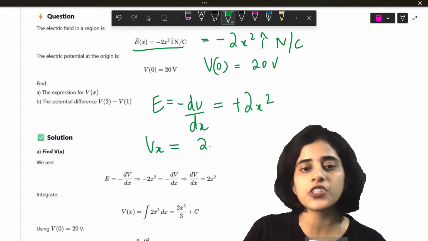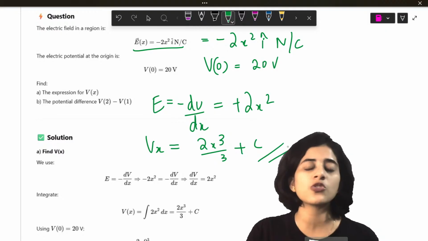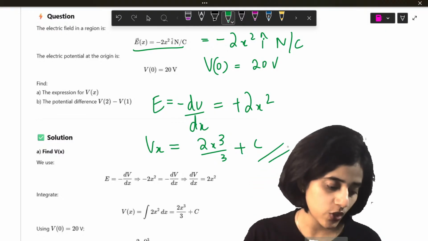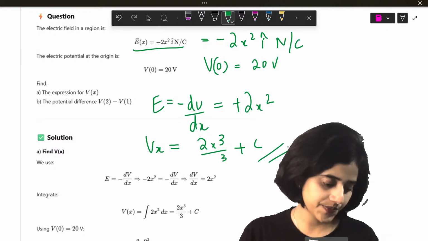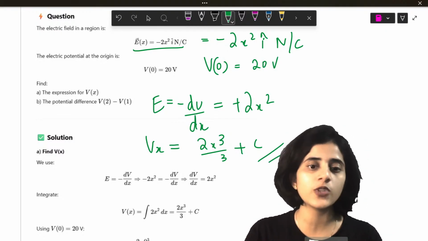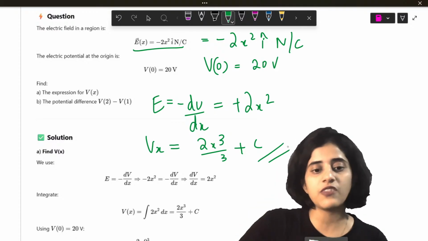So from this, V(x) will be, on integrating this, 2x cube by 3 plus a constant. Whenever you integrate, you put a constant as well. So this is your V(x). Now how will I find V(0)?